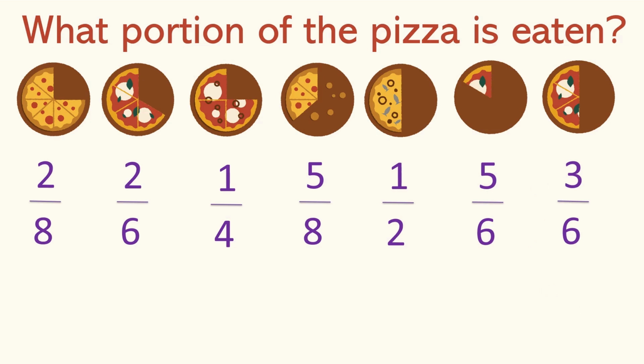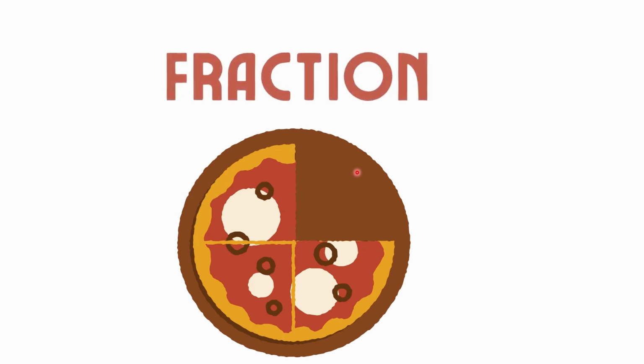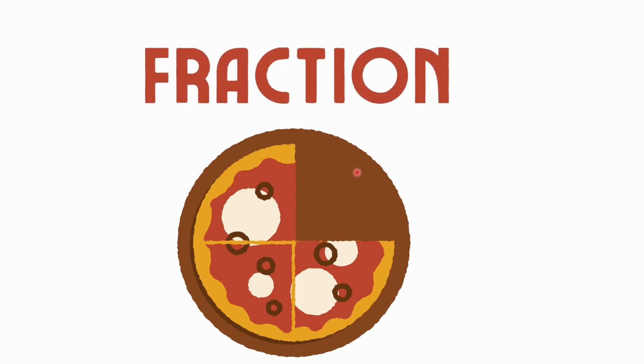Well done, kids. See here, children, we have been talking about parts of a whole. So, whenever we talk about parts of a whole, we are actually talking about fraction, right? So, what fraction of the pizza has been eaten?